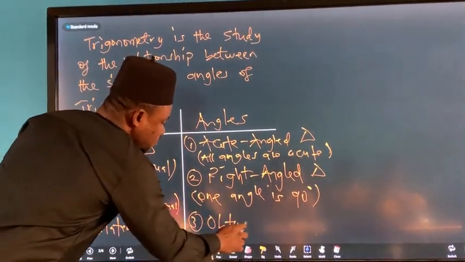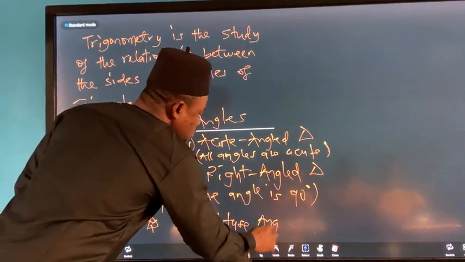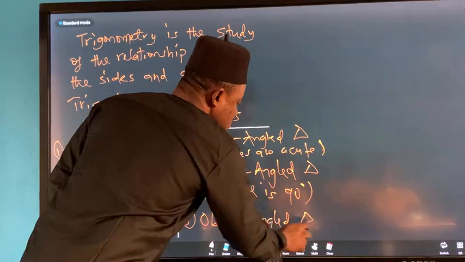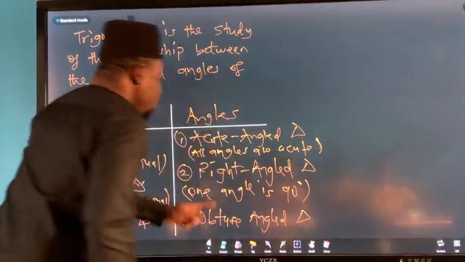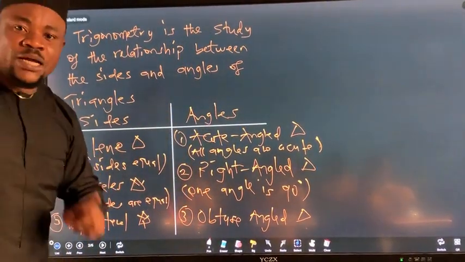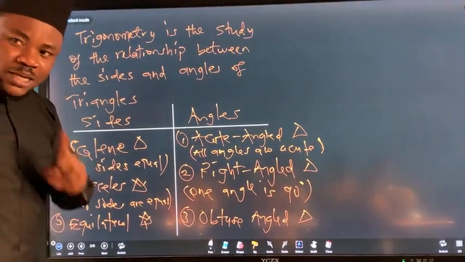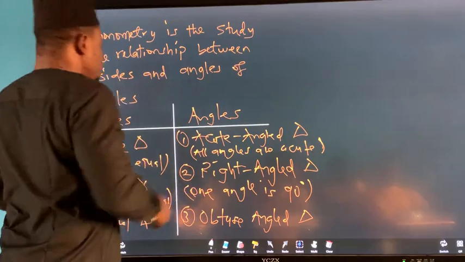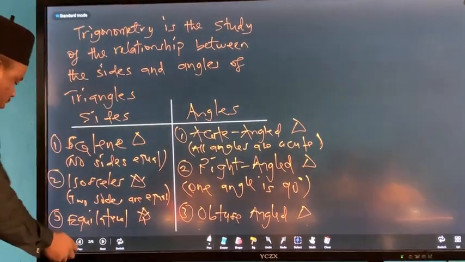Obtuse angle triangle. Obtuse angle triangle, one of the angles is what now? Is obtuse. One of the angles is obtuse. One angle. So let me give you an example of this quickly.